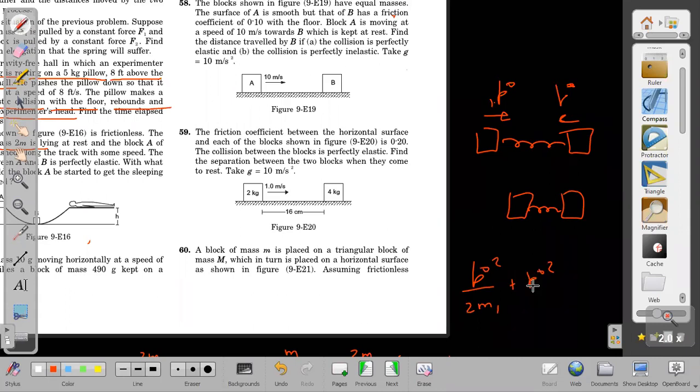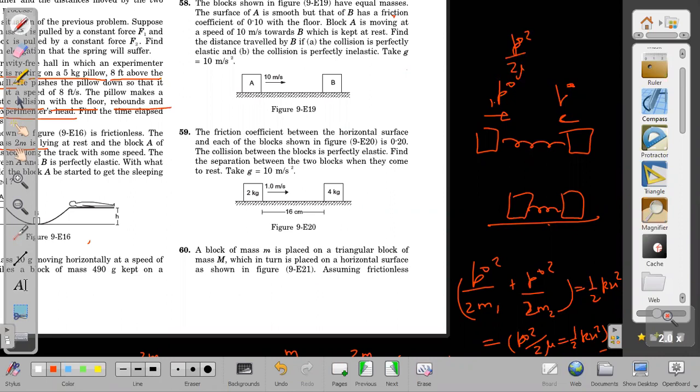What is the energy of the second one? P star square by 2 m2. And that kinetic energy finally gets converted into potential energy, that is converted into half kx square. And that total I can write as p star square by 2 mu. So simple only. It is the simplest possible equation. I can write p star square by 2 mu in another way also. P star square by 2 mu can also be written as half into mu into v relative square.